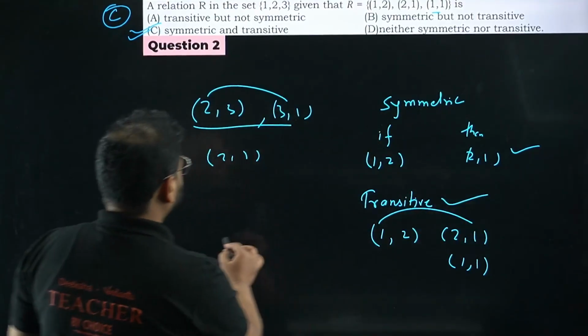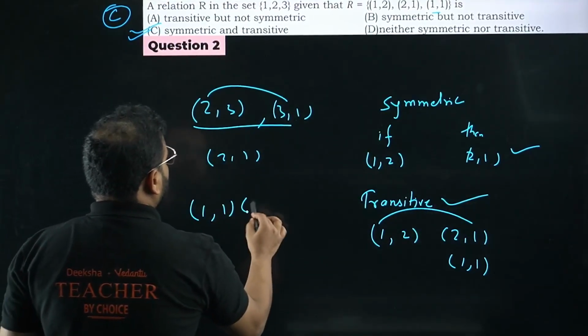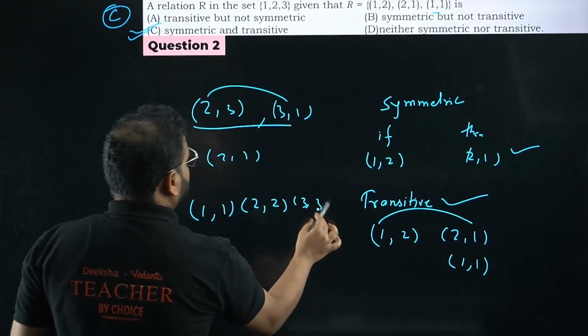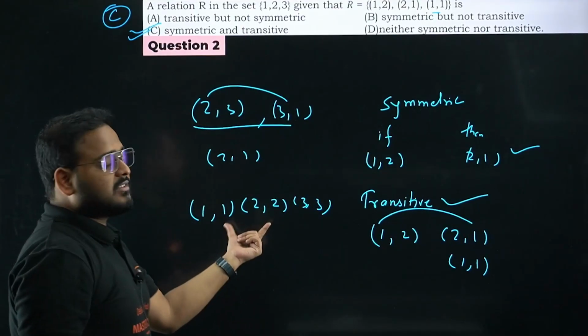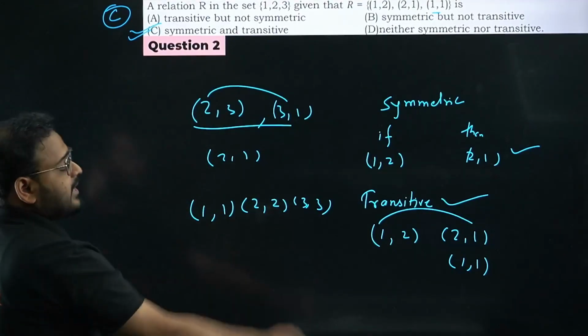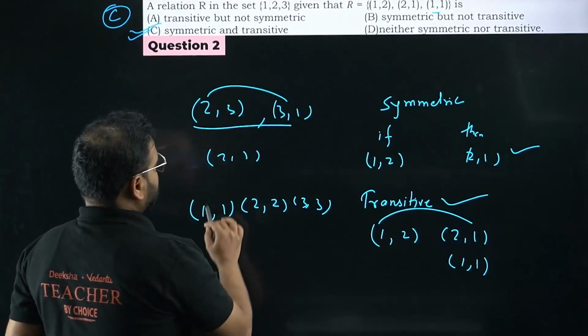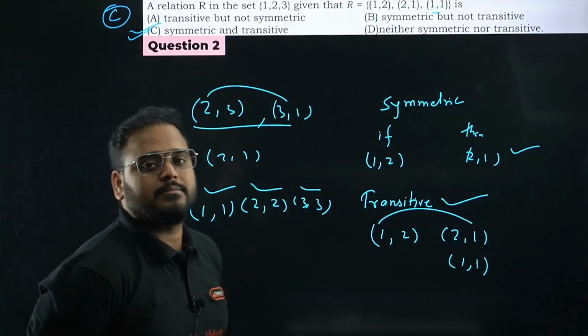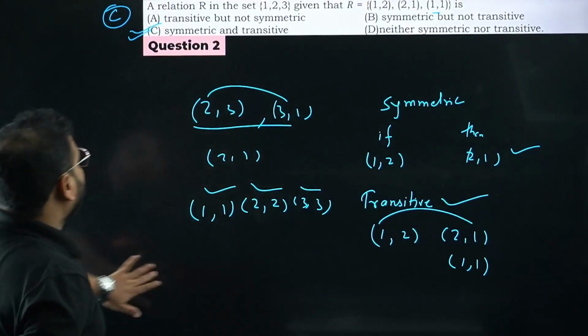For example, if I have 1 1, 2 2, 3 3, let's say a set given like this, 1 2 3. Is it transitive or not? It is transitive, sir. We can't check it. We don't have a case like this. Okay, getting my point?